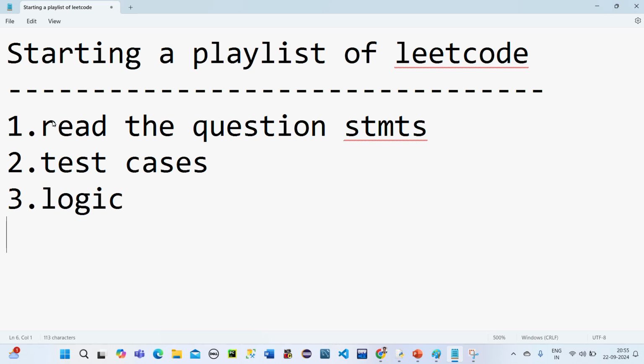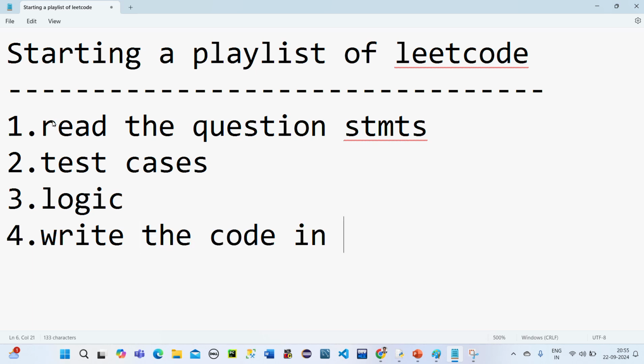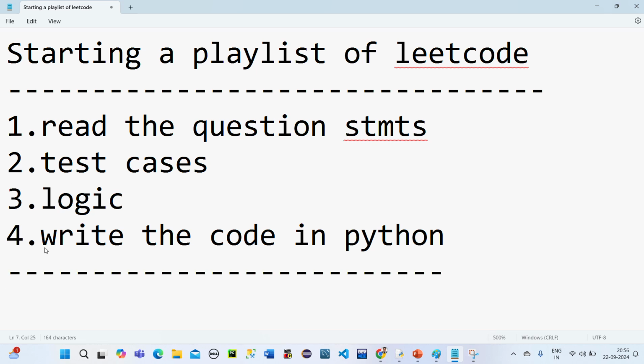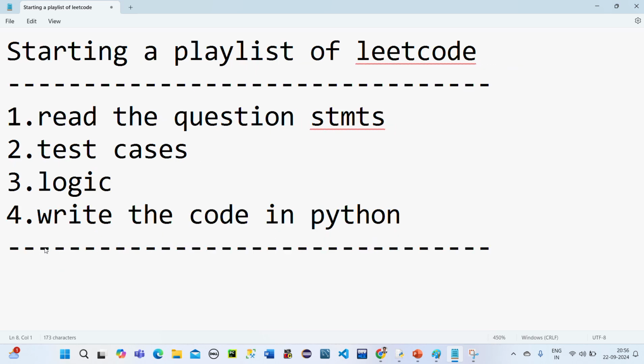The fourth is I will write the code, mostly in Python. I will choose Python. Overall, this is just to help my students.